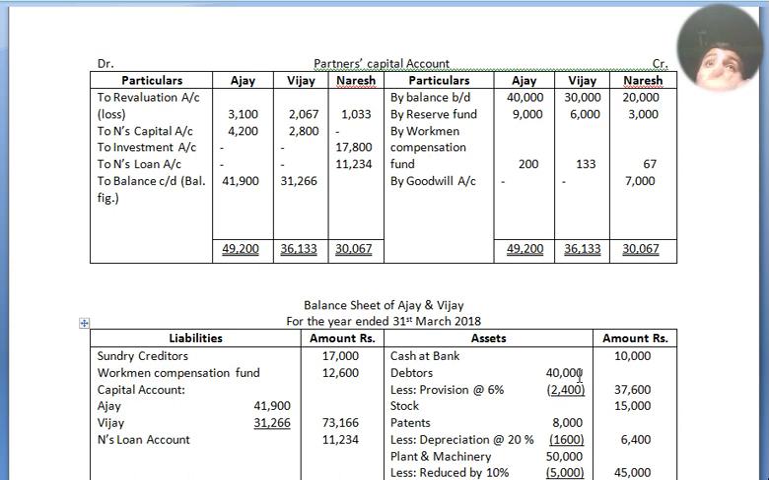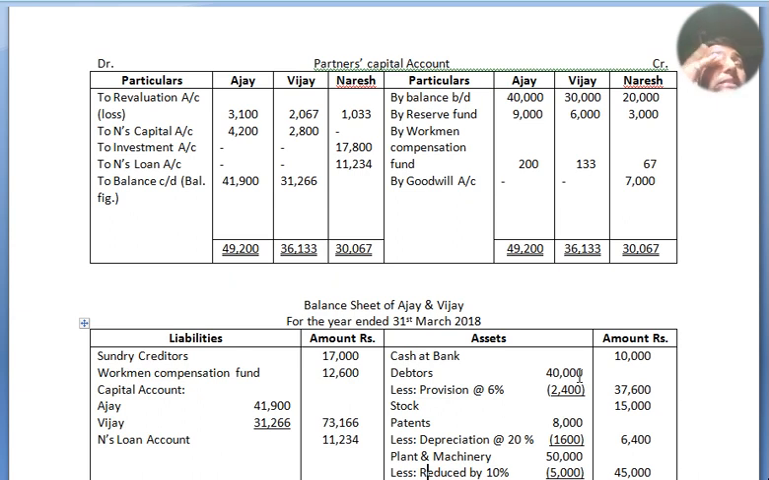Now to Naresh's loan account. Why loan account? Because Naresh is no longer a partner in the firm. Before doing this, we first calculate the totals. The total amount of Ajay is 49,200, Vijay is 36,133 and Naresh is 30,067. Both sides we have written the total, and first we do Naresh's loan account. So Naresh will get 11,234.